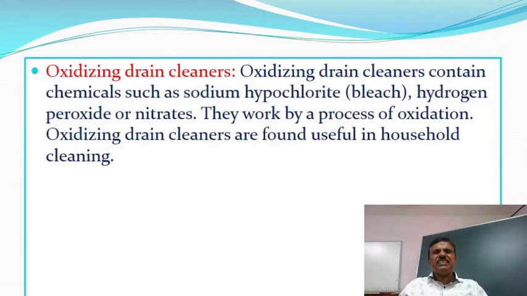Oxidizing drain cleaners contain chemicals such as sodium hypochlorite, bleach, hydrogen peroxide, and nitrates. They work by a process of oxidation. Oxidizing drain cleaners are found useful in household cleaning.